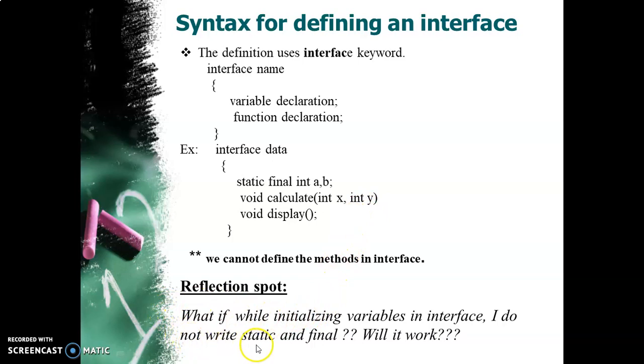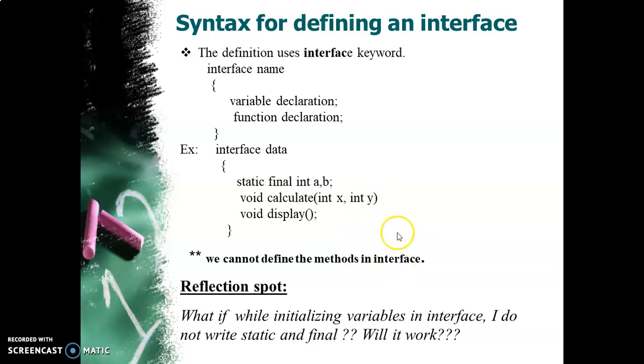Kindly pause the video for a minute and think on this question. What if while initializing the variables in interface, that is when I am initializing A and B, I do not write static and final keyword? Will it work? Kindly pause the video and think and try to answer this question.